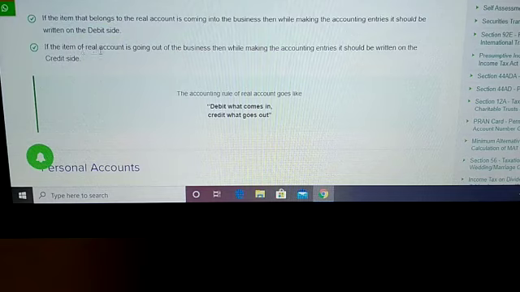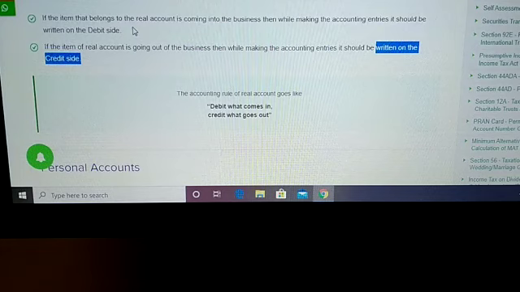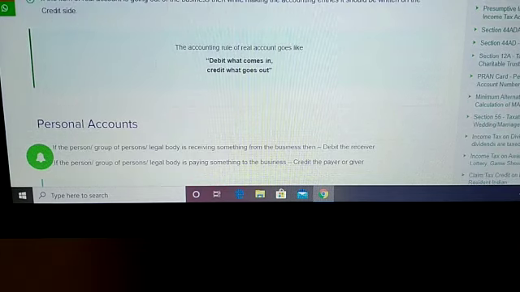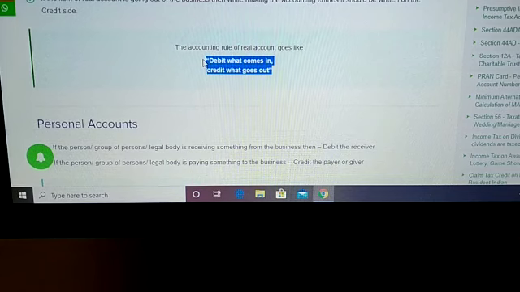Similarly, if an item is going out, it is written on the credit side. So the rule for the real account is: debit what comes in and credit what goes out. So the real account is over.